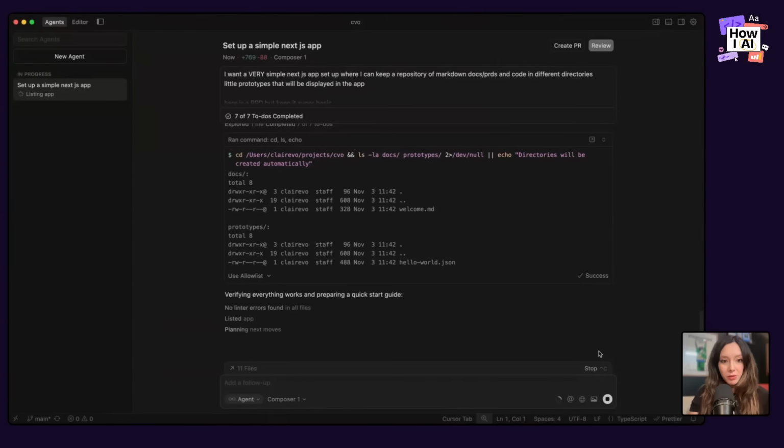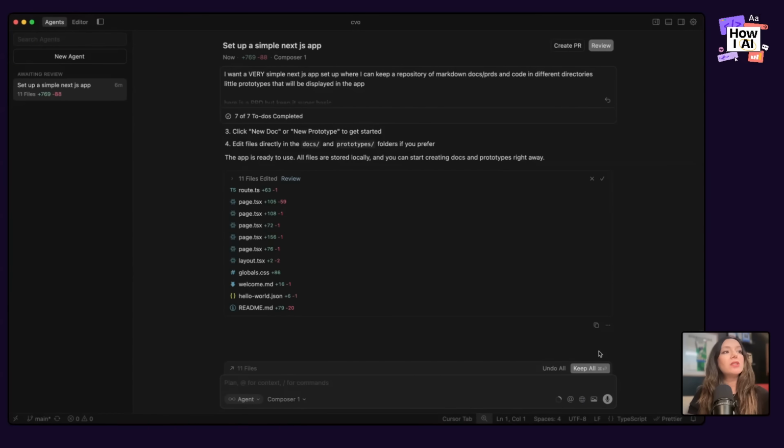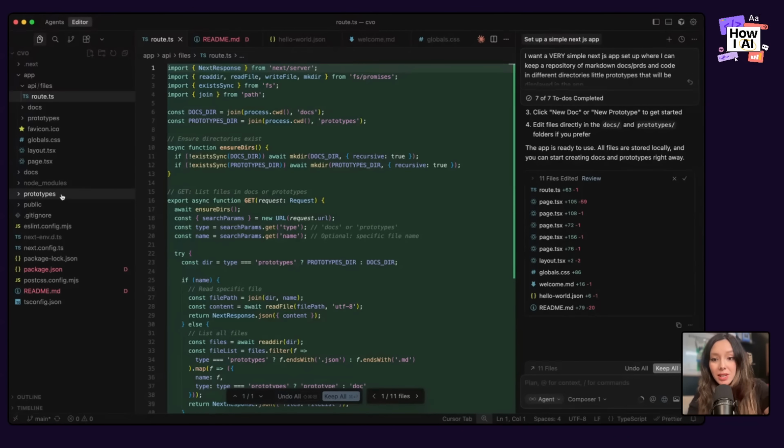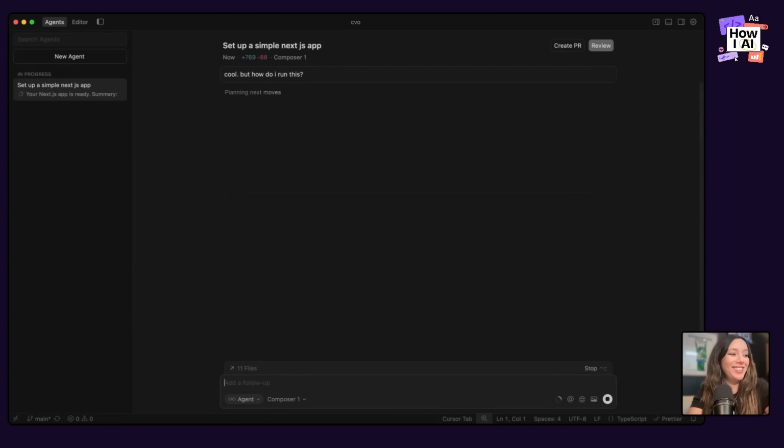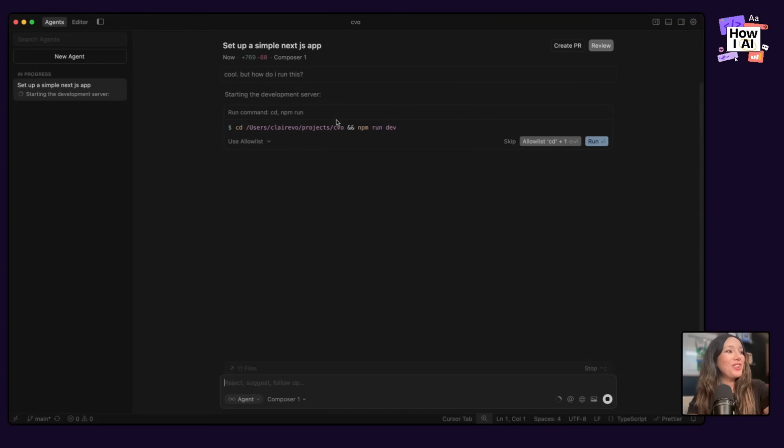So again, maybe this was the right way to do it for beginners, which is, if your vibe coding tool is just going too far in terms of what features are in your app, just go to Cursor and start from scratch and use Composer 1. It'll keep it very simple. Now, I have in the editor a bunch of files. Does this help any of you that are new to coding? Absolutely not. Do you know what these files mean? No way. Do you want to look at files when you are building an app? No, you want to look at apps when you're building an app. And so you can just go into the agent and say, cool, but how do I run this? And it will actually give you the instructions on how to run this.